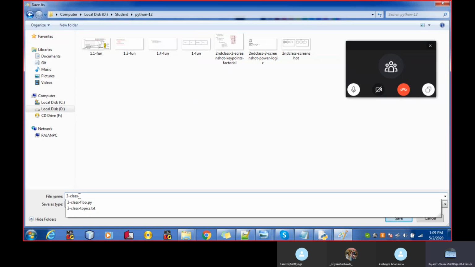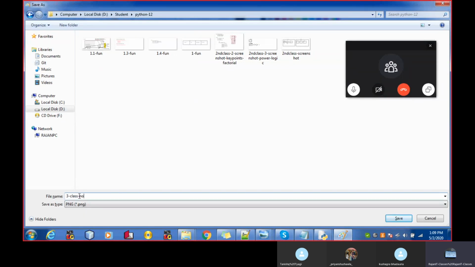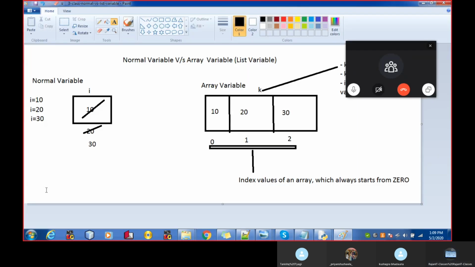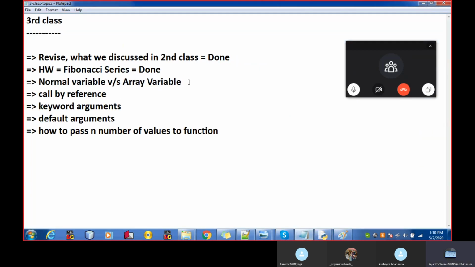Third class, normal versus array. So we have done this part, so this is also covered. Move to the call by reference.